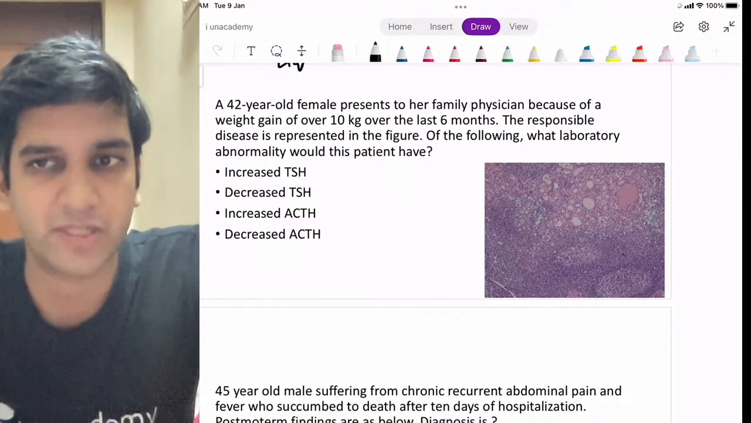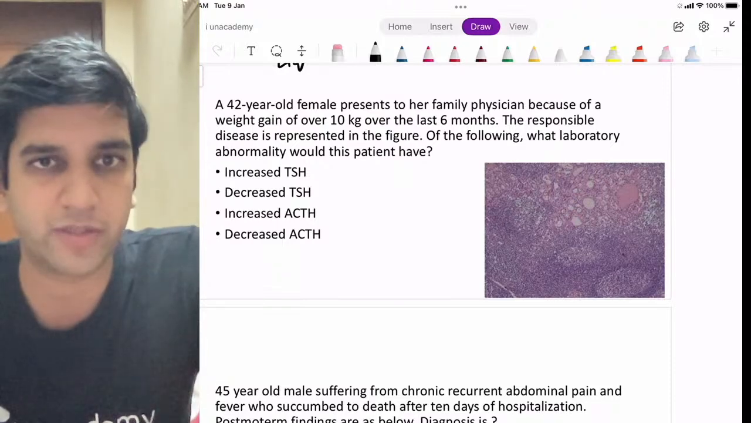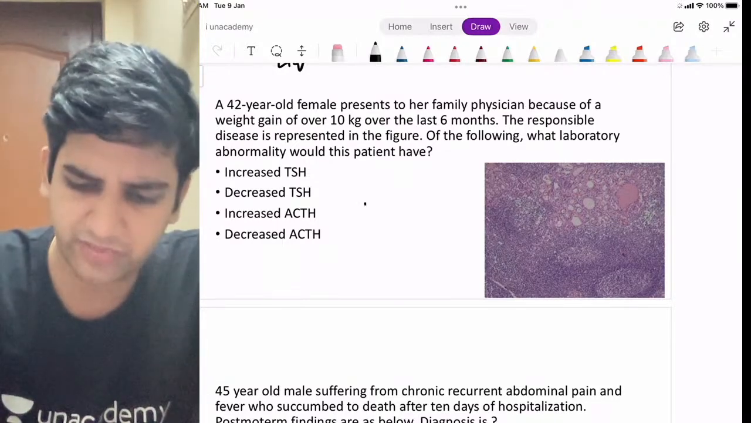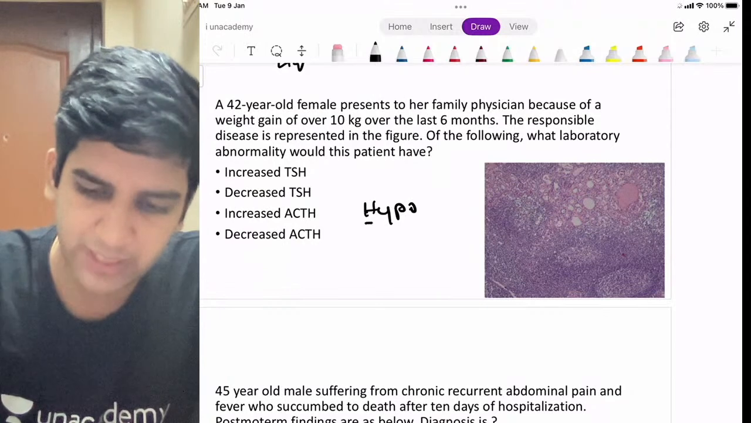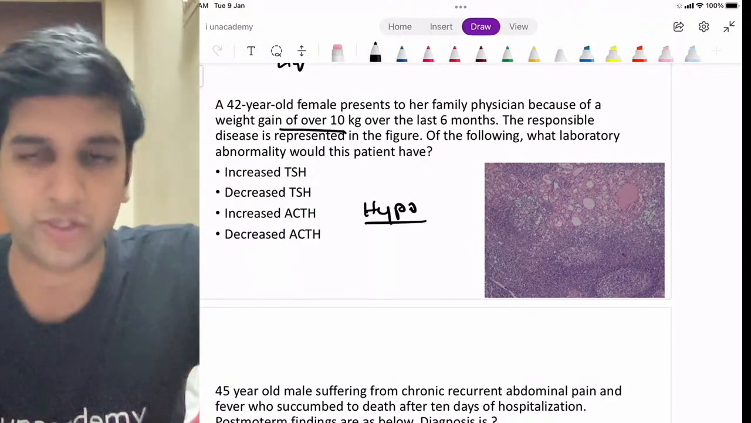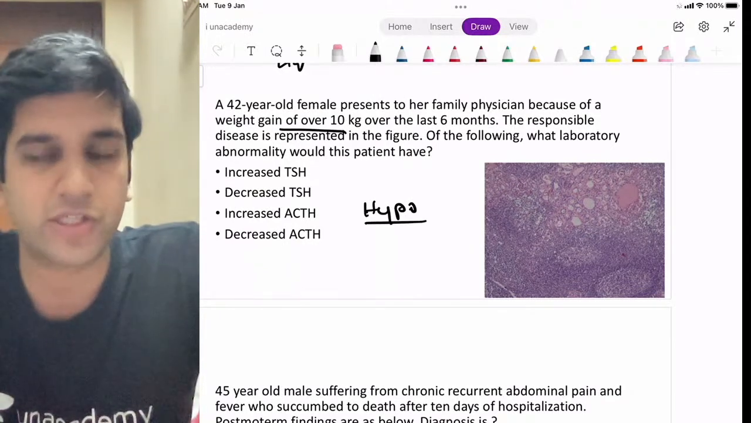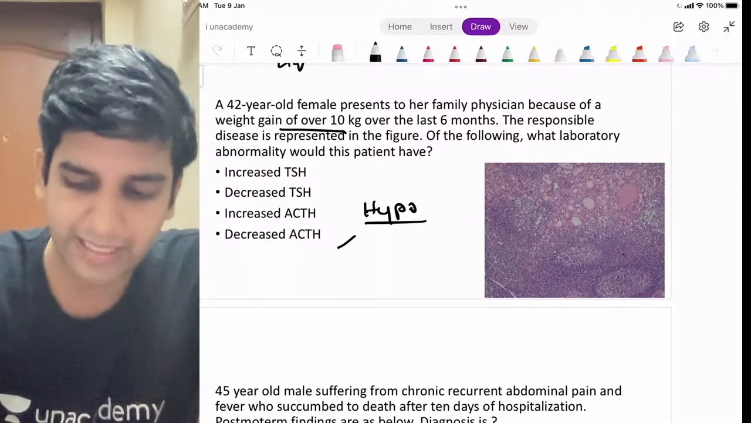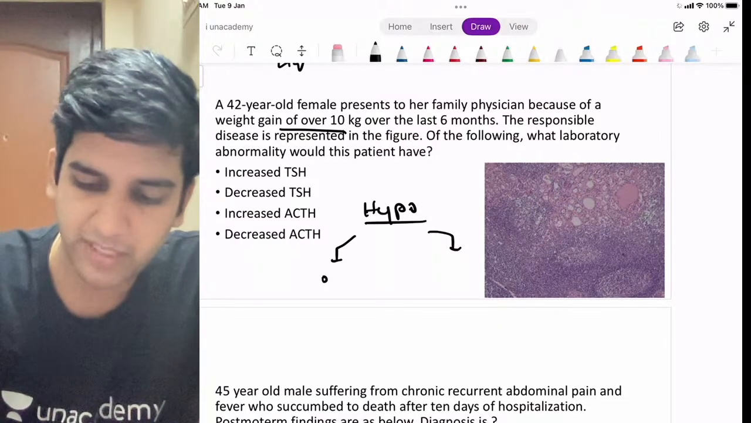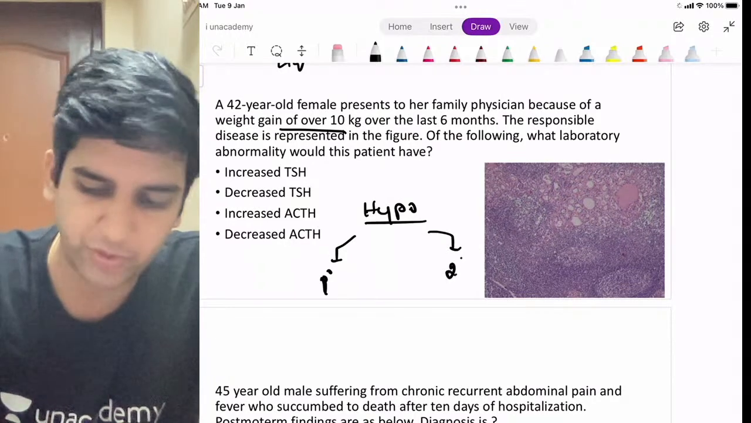That's the first question which I'm going to ask you. Hypothyroid or hyperthyroid? It is definitely hypothyroidism, right? So weight gain is a classical feature of hypothyroidism. Perfect. So in hypothyroidism, I can have two organs involved. I can divide them into a primary hypothyroidism and a secondary hypothyroidism.